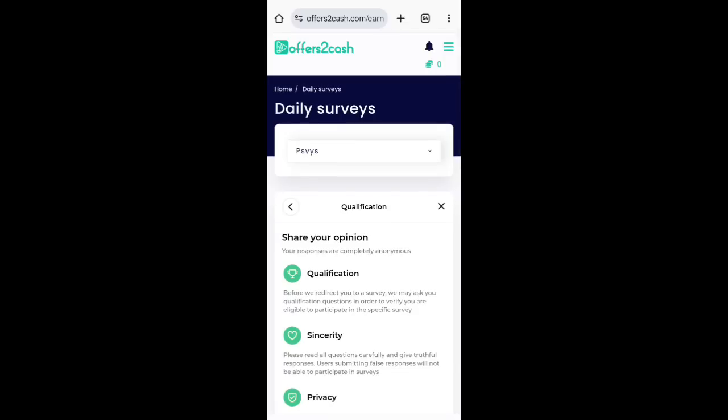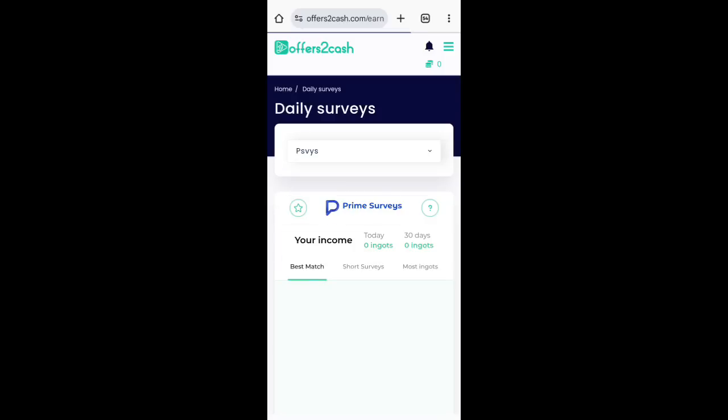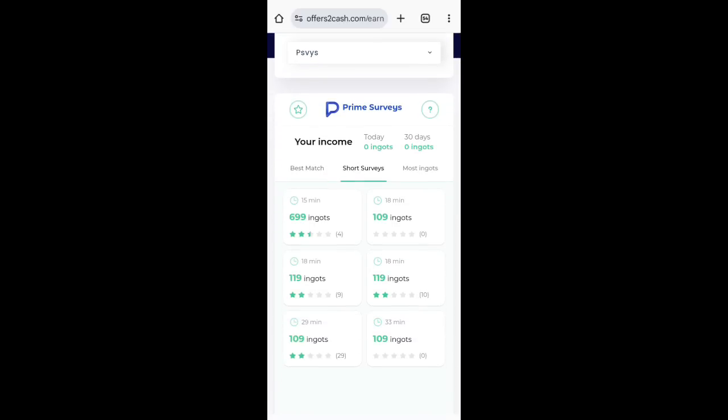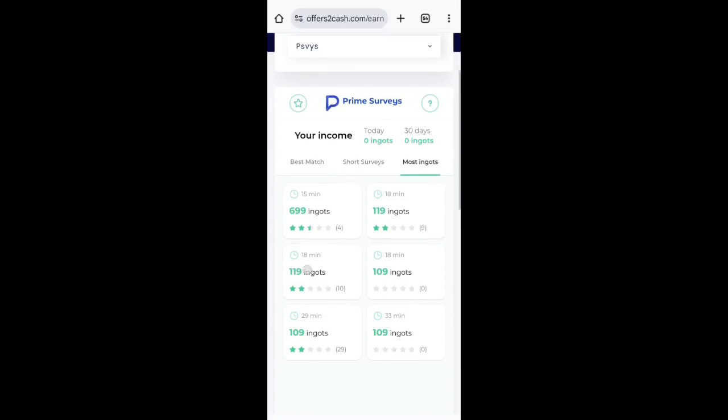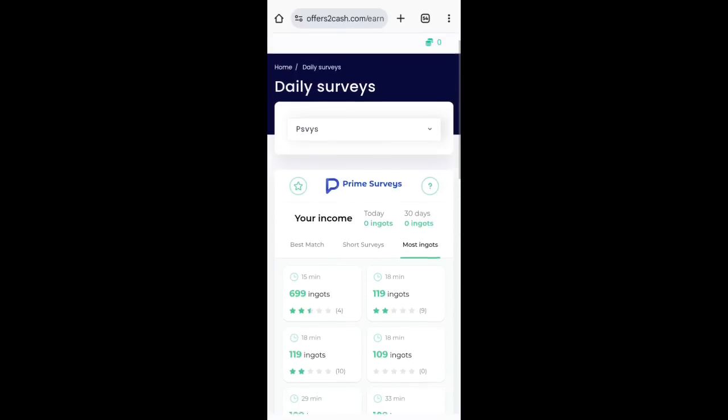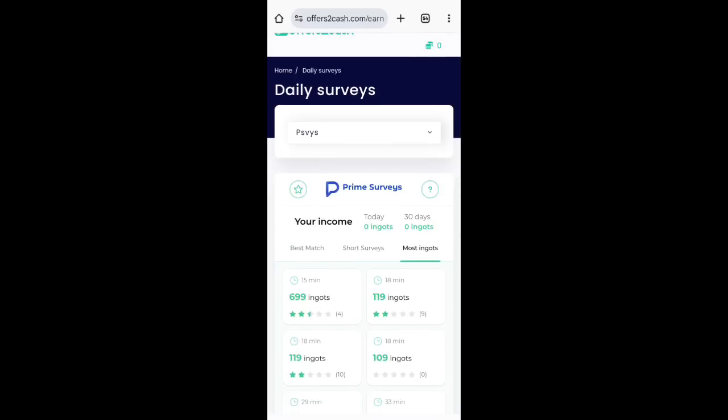Once you are done with the survey and you have completed it, the amount of money, the USDT token, will be credited to your balance here. Then you can come again and see another survey, another one. You can click on short surveys, or most USDT. These are the surveys you need to do on this platform to earn money. All you need to do is take these surveys and make money every blessed day.